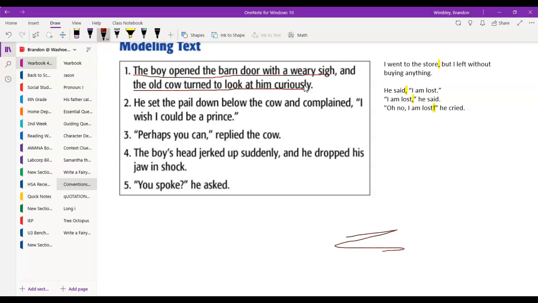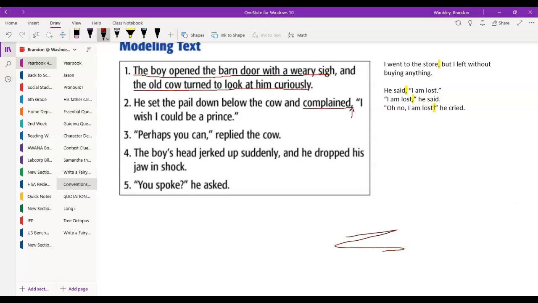Now let's look at our next one. They've been conjoined. We use that comma and the conjunction and to put them together. This next one, number 2, isn't going to be a compound sentence. It's not two sentences put together. It's going to be the speaking with our quotation, that speaker tag. So look at where my comma comes in this. He set the pail down below the cow and complained. There's my speaker tag, and complained. Notice how I had the comma right after that speaker tag? "I wish I could be a prince." So there's a comma after the speaker tag because it comes before the quote. It comes before what he's saying.